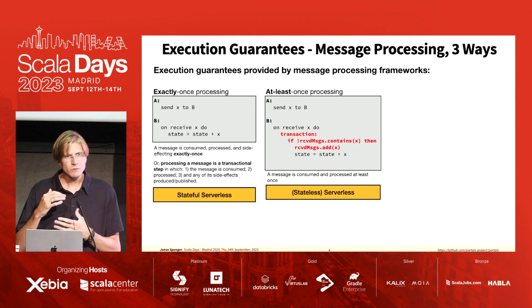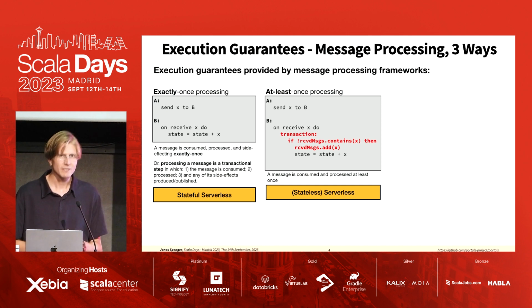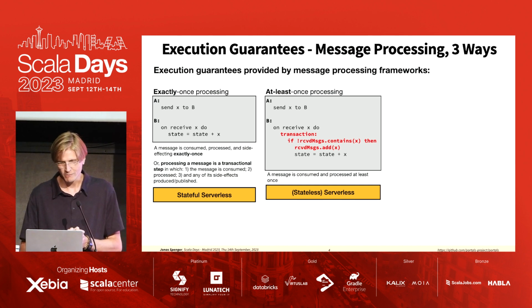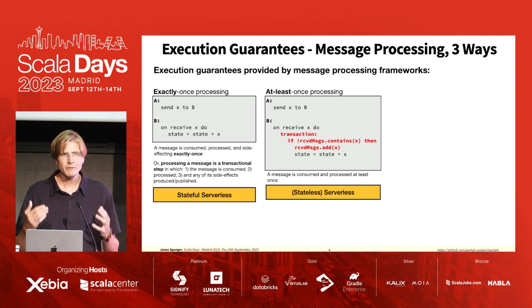So here we need to add some failure handling code in the application logic, which is something that we perhaps would like to avoid. And at least once processing is the kind of guarantee you typically get in serverless functions and similar.